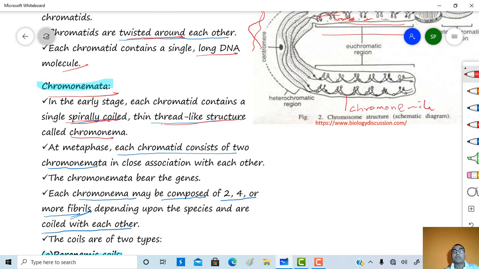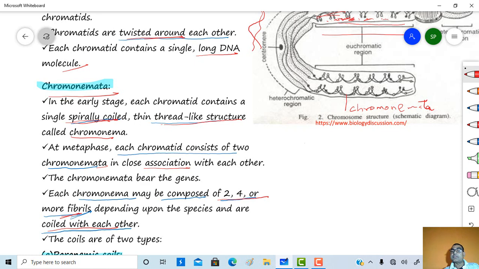These chromonemata are generally observed at the metaphase condition. So at metaphase, each chromatid consists of two chromonemata in close association with each other, and each chromonema is composed of 2, 4 or more fibrils, and these fibrils are coiled with each other.